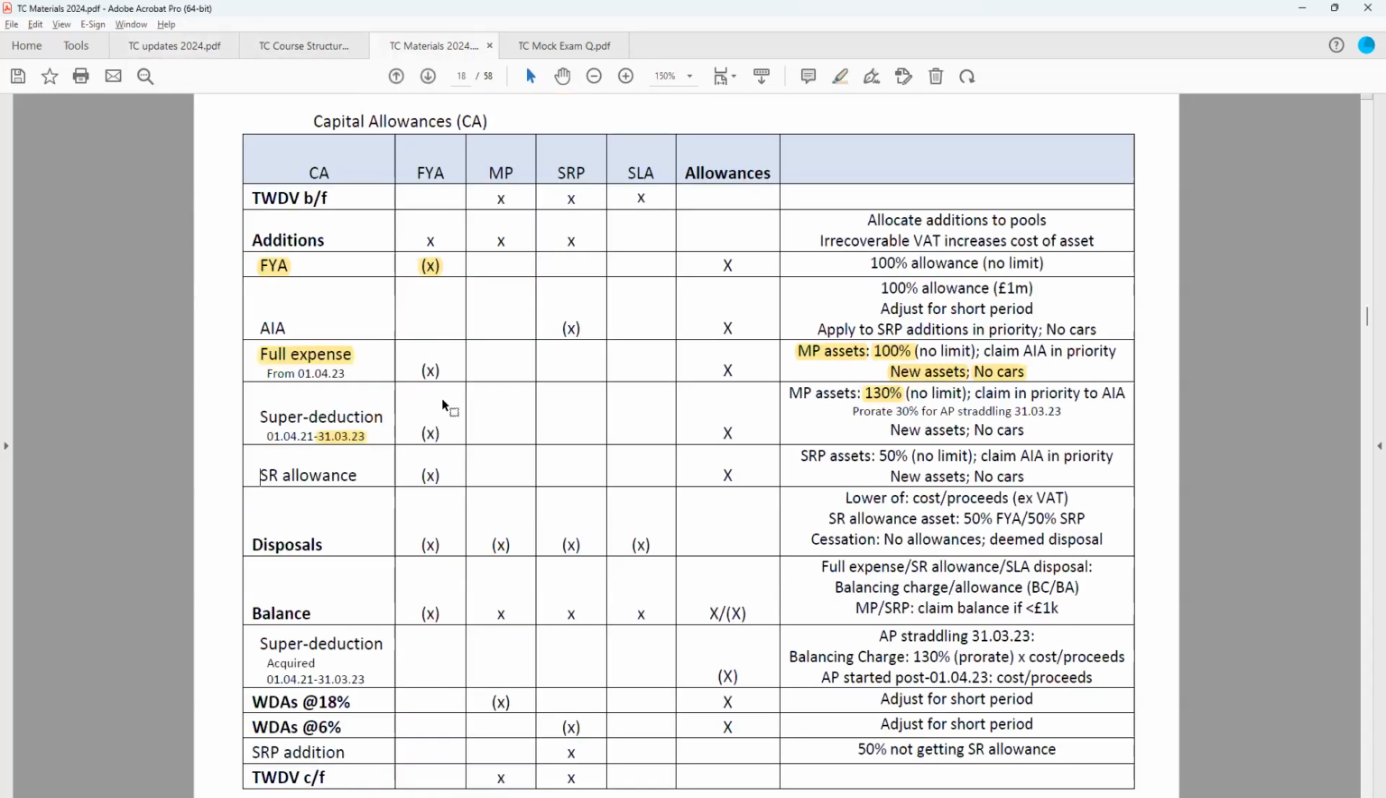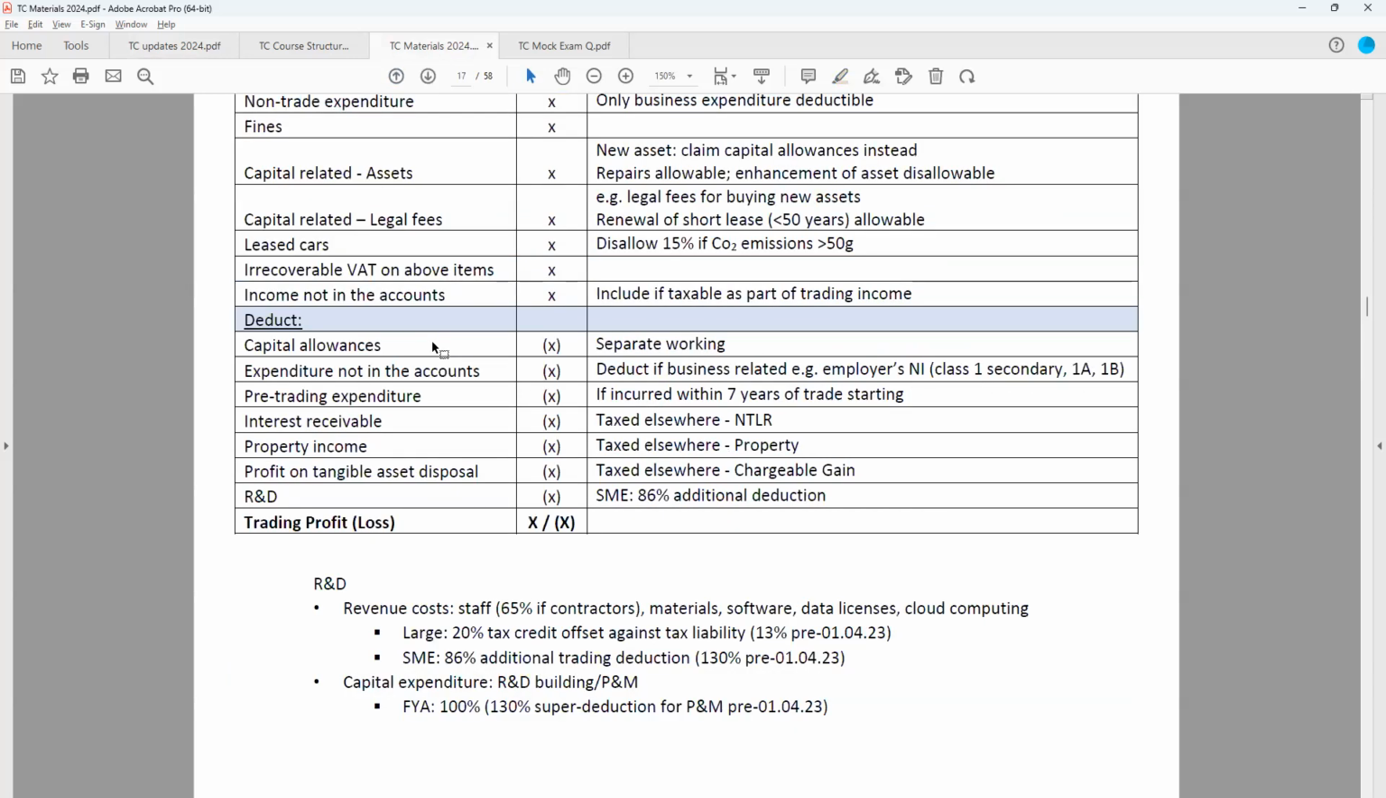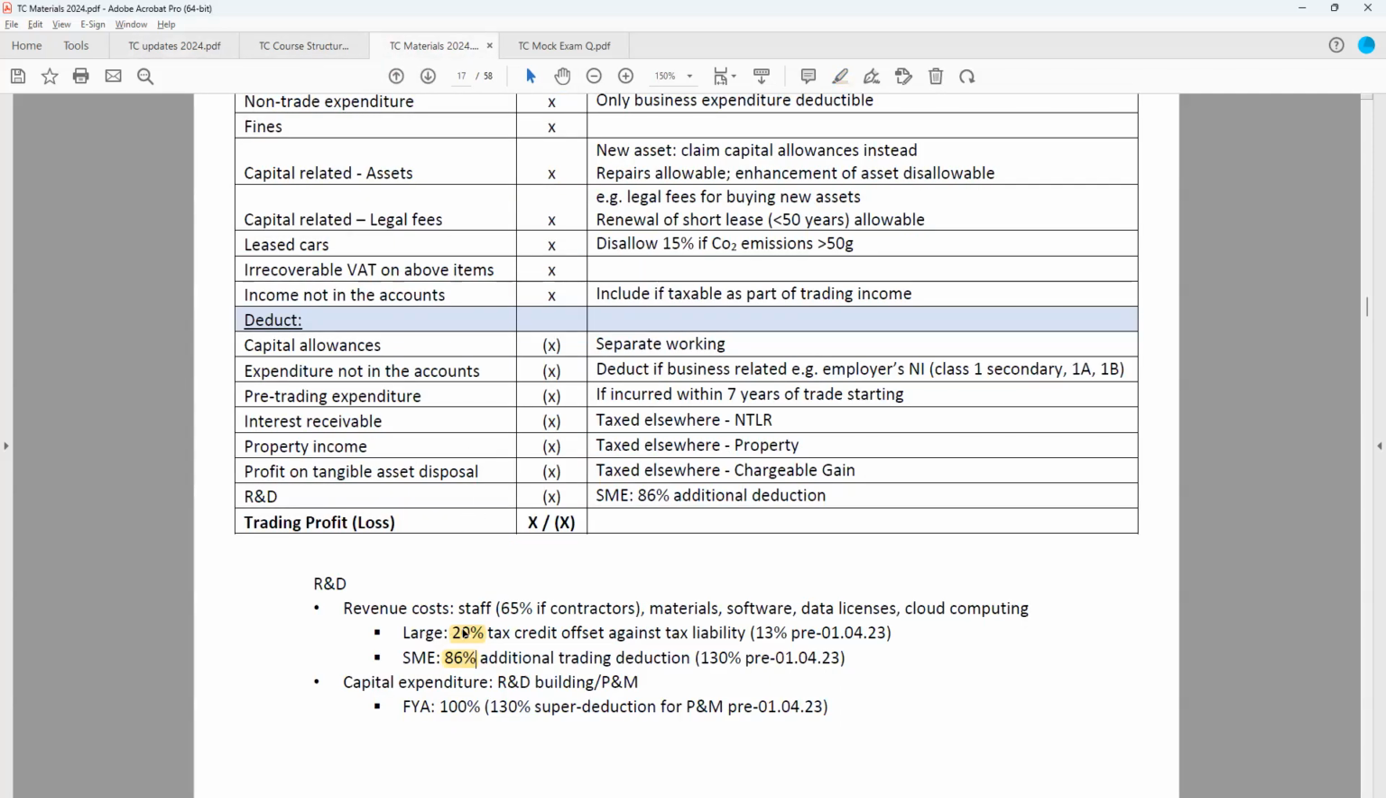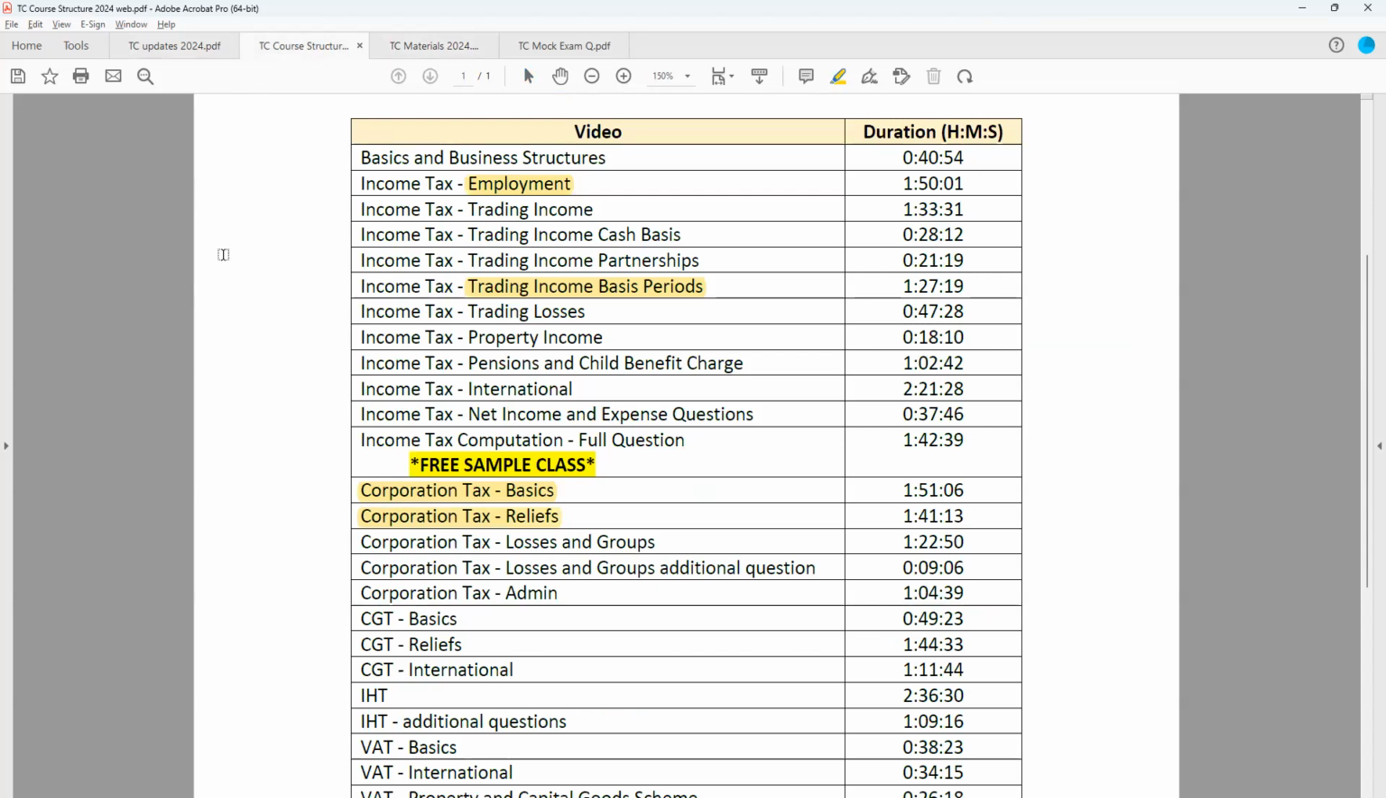So another change for corporation tax is just a change in the R&D rates. So large companies has increased now to 20%, SME additional deduction from trading income only 86%. We'll go through this in detail during the corporation tax relief class, and I'll also explain why these aren't a direct comparison, because the treatment of the large company regime and the SME regime is very different.